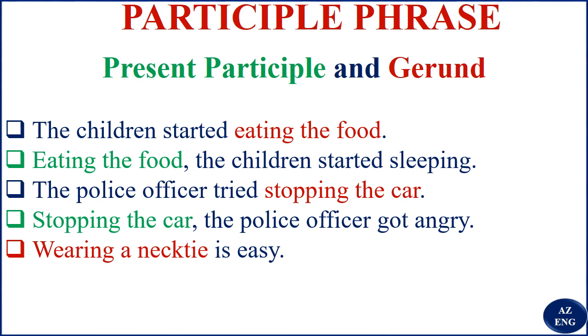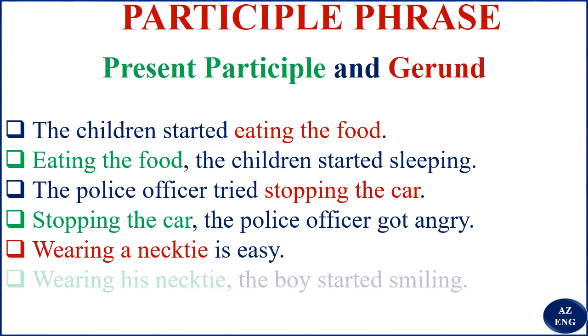Now, wearing a necktie is easy. It's just like you say, this thing or taking this is easy. So you should be able to remember that this is what? A gerund phrase. Here it is what? The subject. But you see there, the first example and the third are what? Objects. Then: wearing his necktie, the boy started smiling. "Wearing his necktie" talks about whom now?